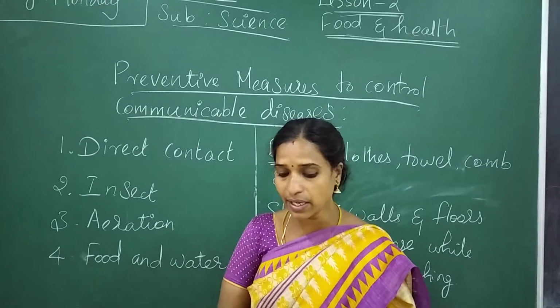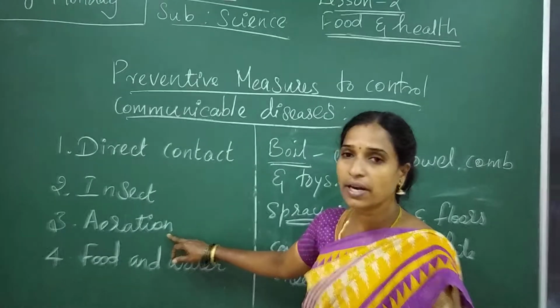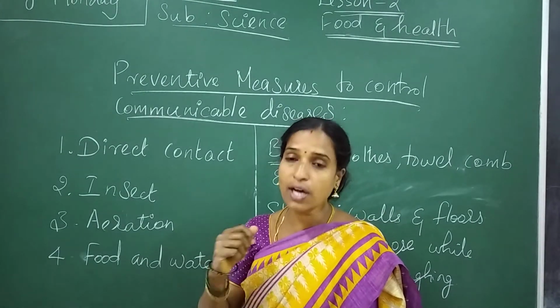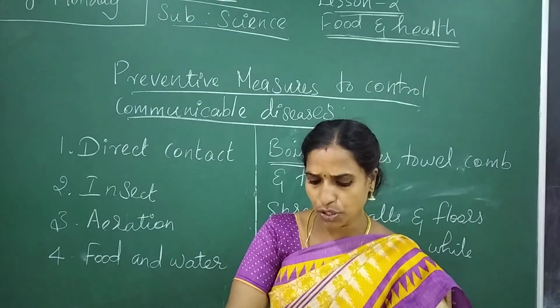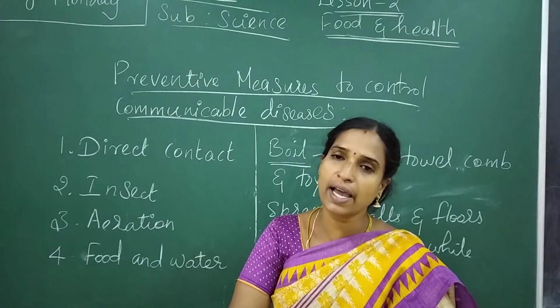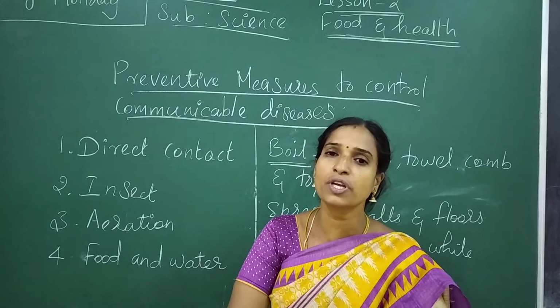And finally, aeration. Children, listen here. The third option is aeration. Even red cloth and mattresses, and our regular plants, should be kept in sunlight, because through sunlight the germs are going to be killed.